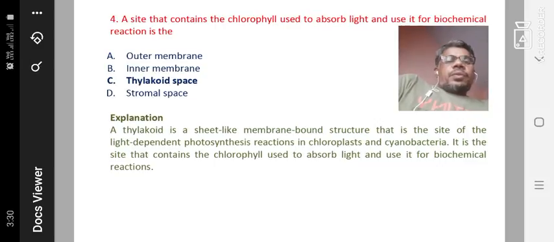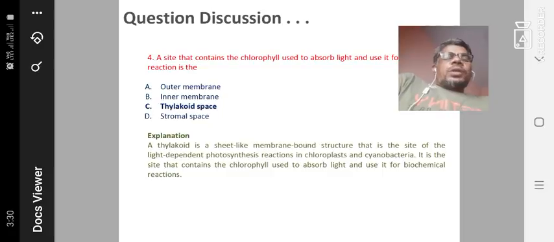That means, as I explained to you, a thylakoid is a sheet-like membrane-bound structure that is the site of the light-dependent photosynthesis reaction in chloroplasts and cyanobacteria, blue-green algae. It is the site that contains the chlorophyll used to absorb light and use it for biochemical reaction. It is the thylakoid space. Okay, so these are the basic, important questions we will discuss.